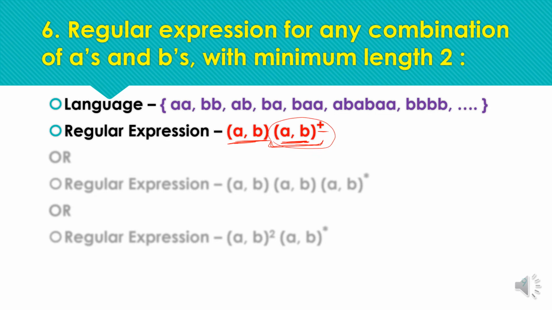Or we can also represent the regular expression like this: first pattern in concatenation to second pattern